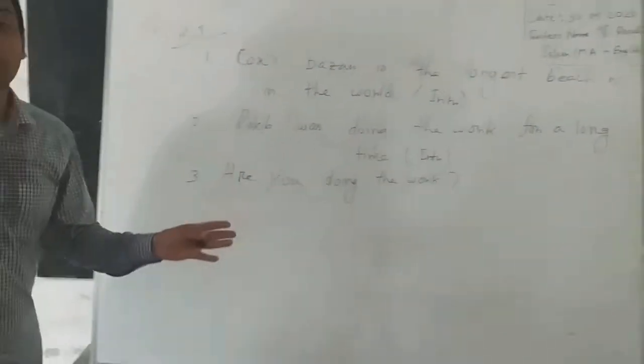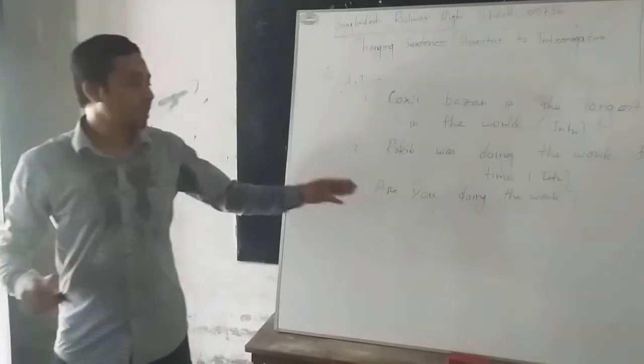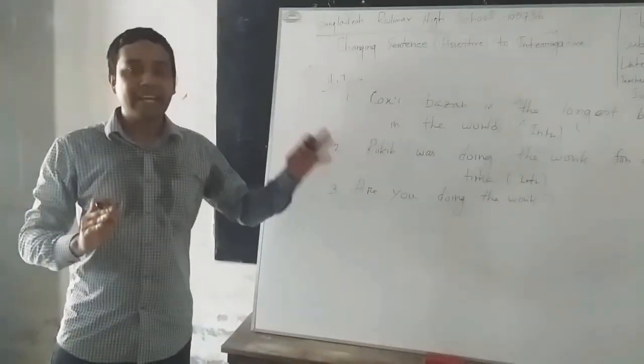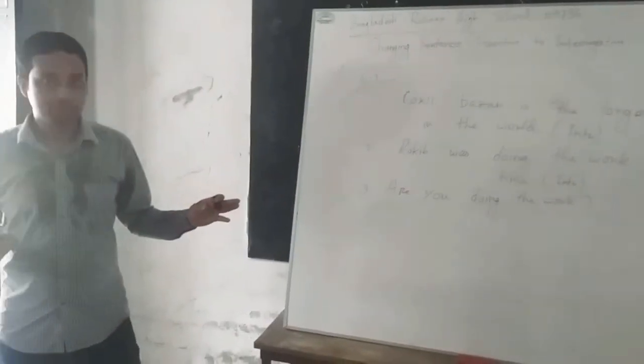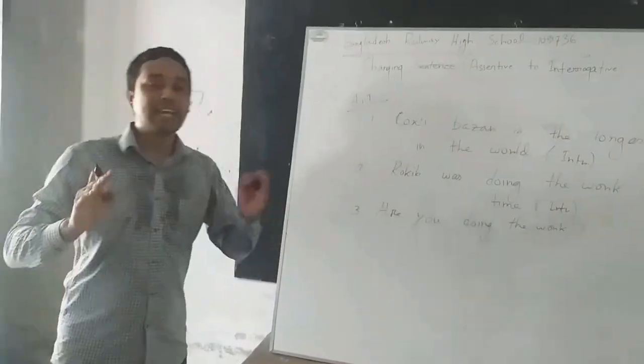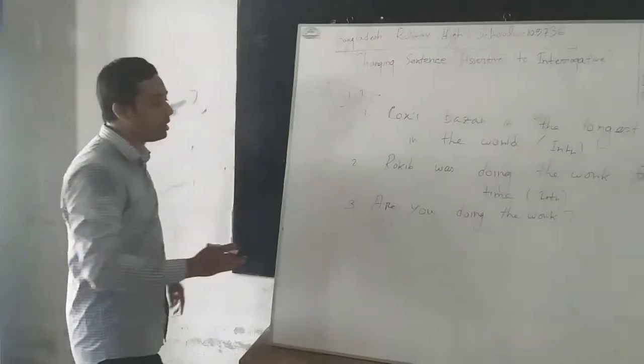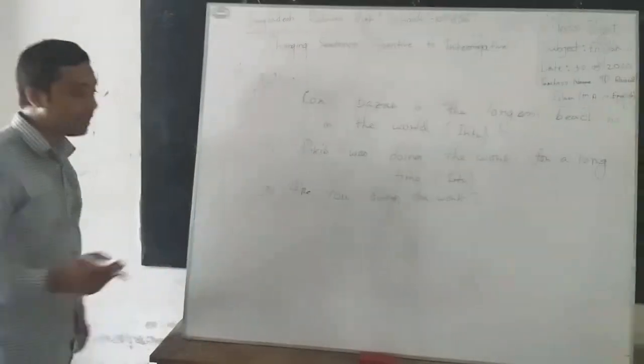If I ask you this question, there is no not, there is no use of not. But when you are making an assertive sentence, remember that you have to make the negative form of the auxiliary verb. If there is no negative form, then you have to make a negative form at first for the auxiliary verb. Like this: Are you doing the work? Okay, fine.